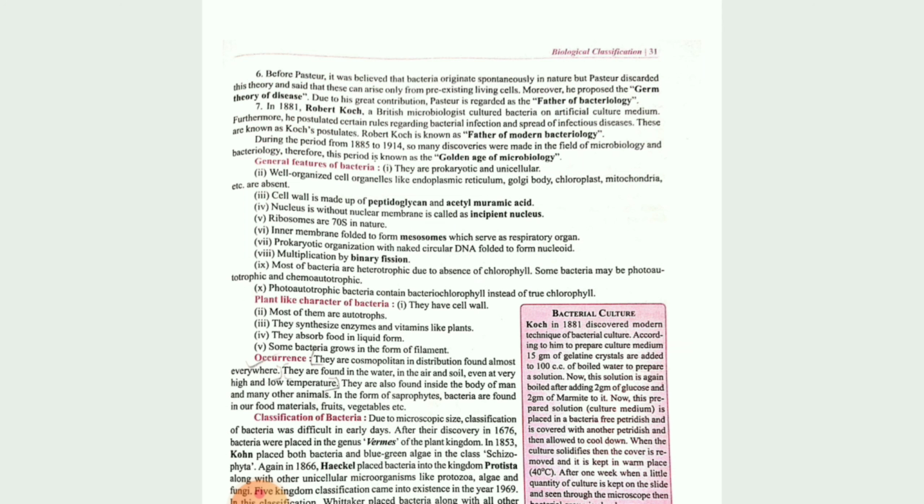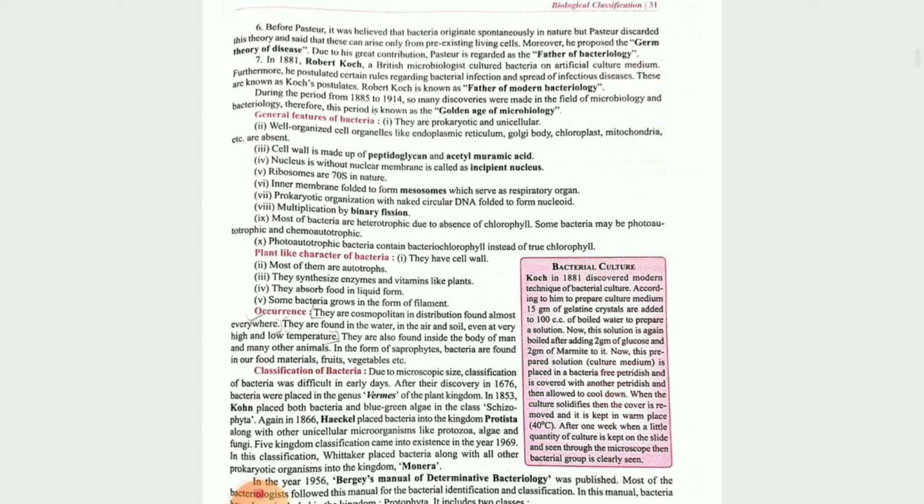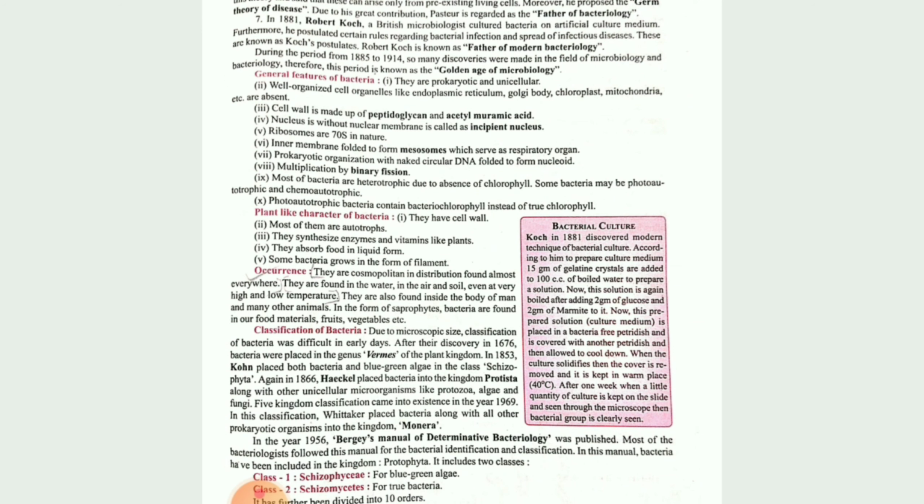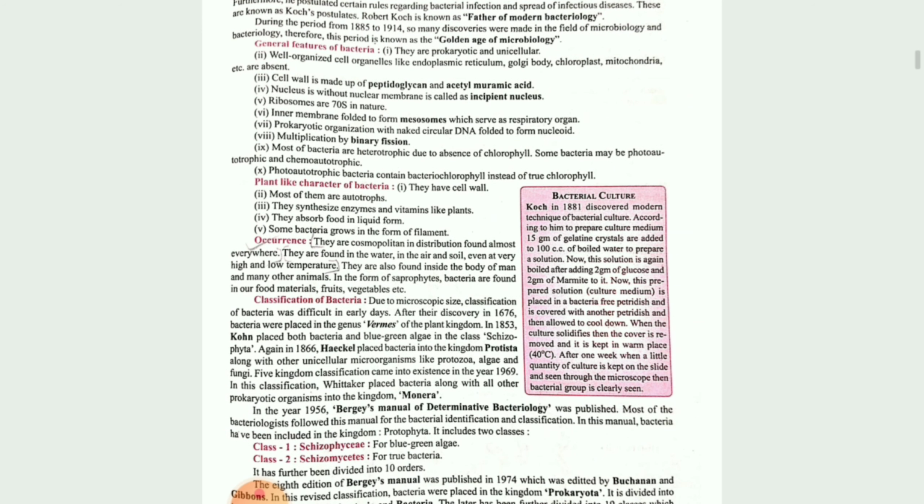In this case, the ribosomes will be 70S ribosomes. As a respiratory organ, they will have the mesosomes. Then they show reproduction by binary fission. Next, they show a heterotrophic mode of nutrition as well as a chemoautotrophic mode of nutrition. Photoautotrophic bacteria may have bacteriochlorophyll or chlorophyll, quite similar to the plants.